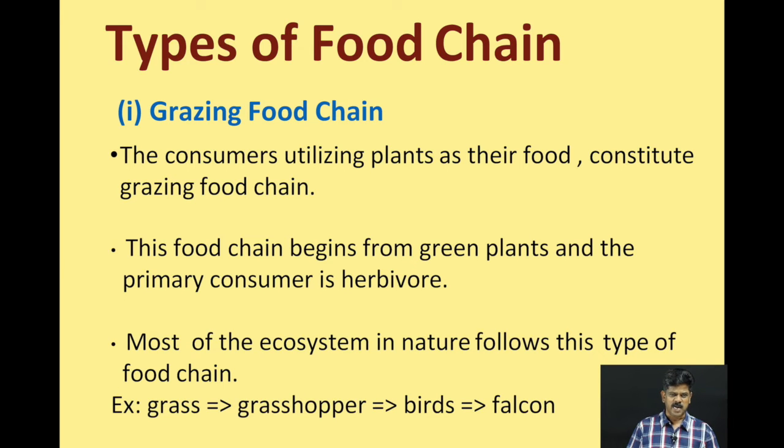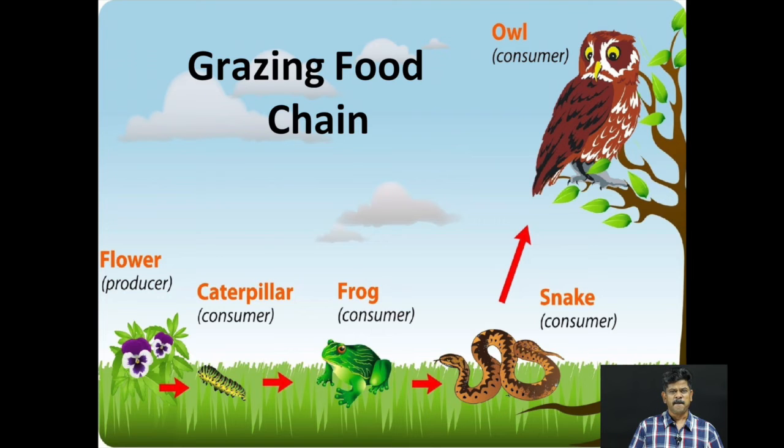So you can see here grass is eaten by a grasshopper, and the grasshopper is eaten by the birds, and finally the small birds are eaten by the falcon. And here in this picture itself you can see the flower, the caterpillar is a consumer, the frog is another consumer which is eating the caterpillar, and here you can call this frog a carnivore, and the frog is eaten by the snake, which is also a consumer, and finally the snake is eaten by the top predator, that is an owl. And this is an example of a grazing food chain.